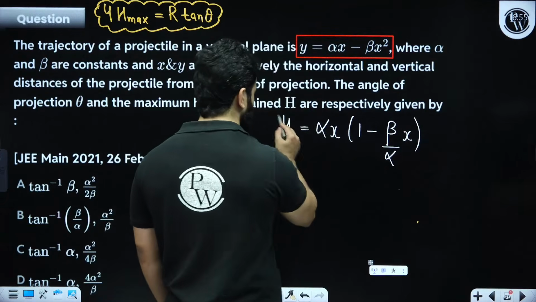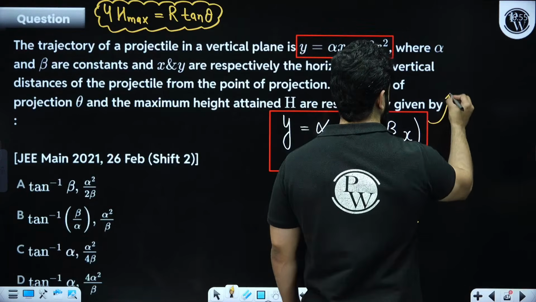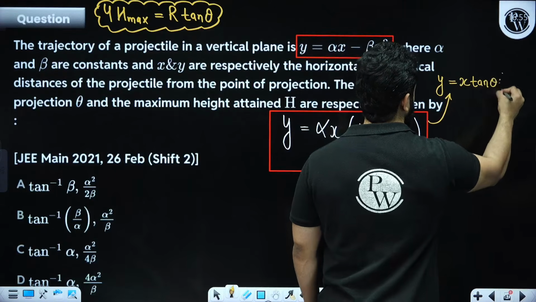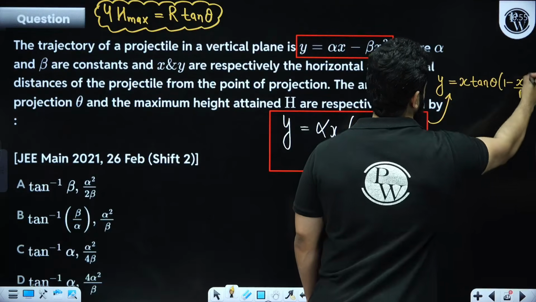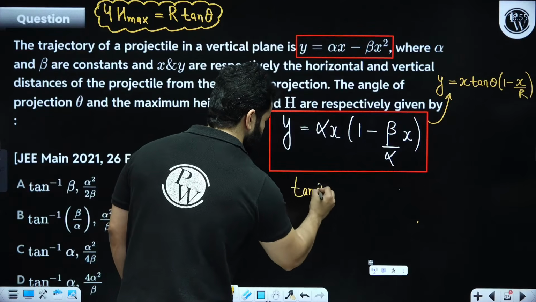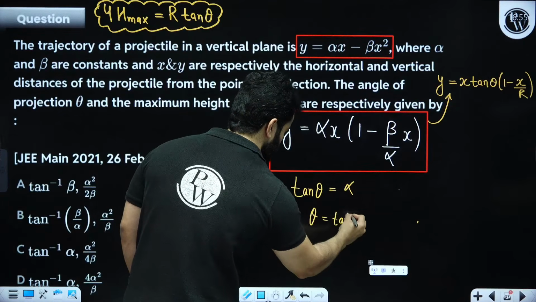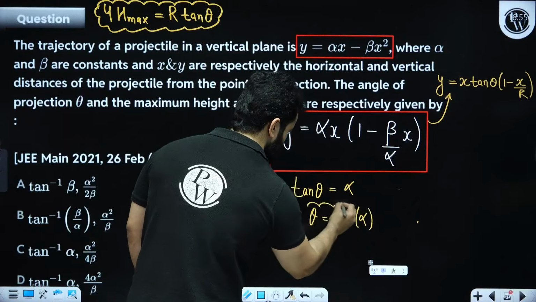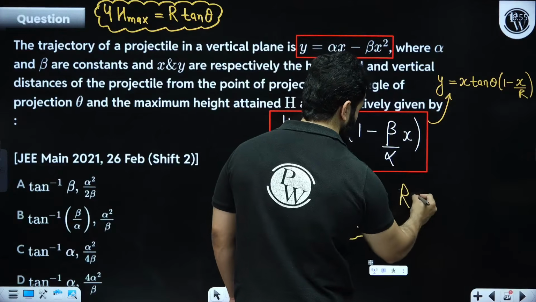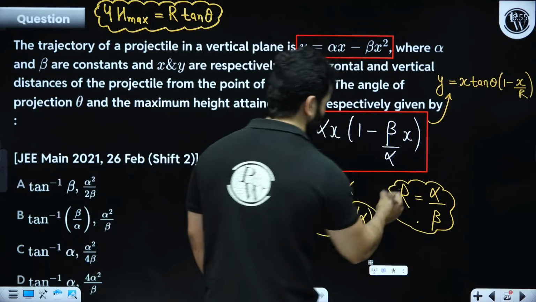And if you compare this with our general equation y equals x tan theta (1 minus x upon R), that means tan theta is equal to alpha, or theta is equal to tan inverse alpha. Also, R is actually equal to alpha upon beta.